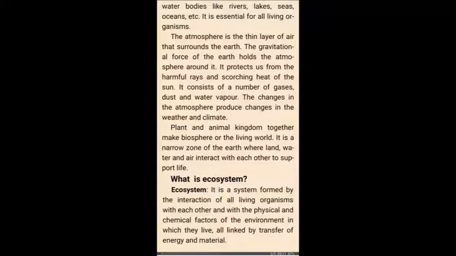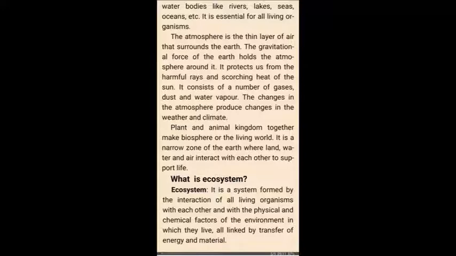So what are the functions of atmosphere? It provides us air. It protects us from the harmful and the scorching heat of the sun. It consists of a number of gases. Actually atmosphere refers to the mixture of gases, dust and water vapor. The changes in the atmosphere produce changes in the weather and climate. Actually weather and climate refer to the atmospheric conditions.